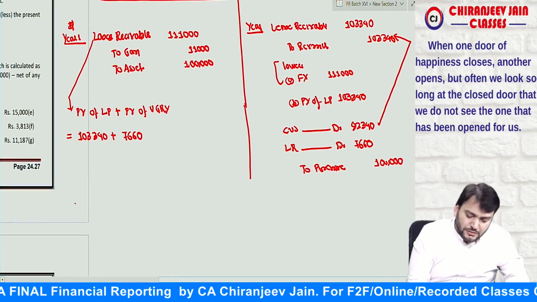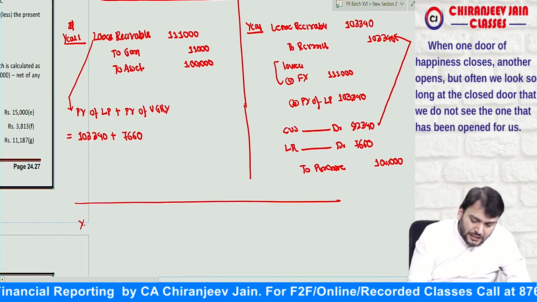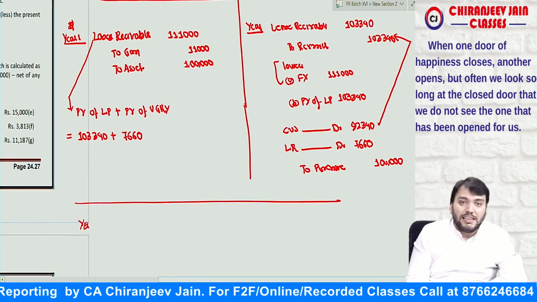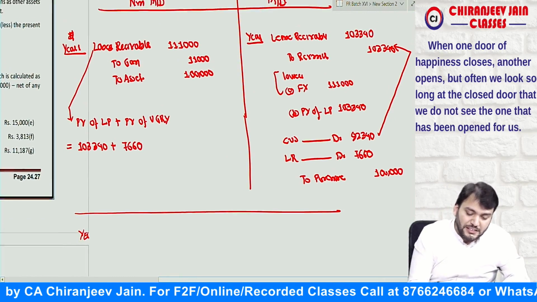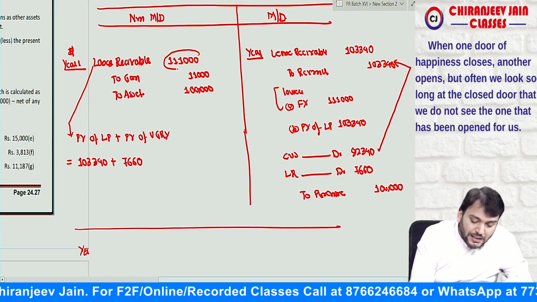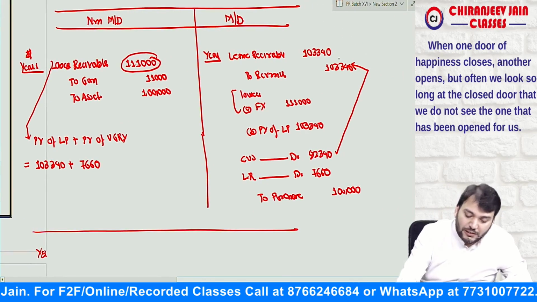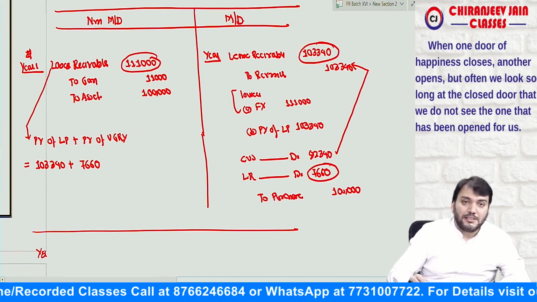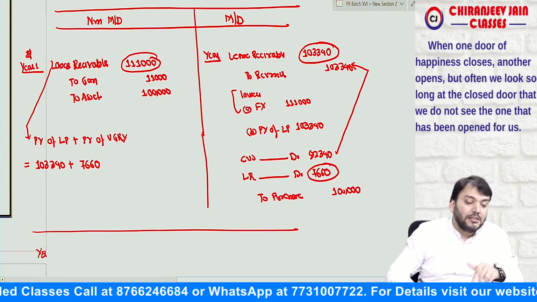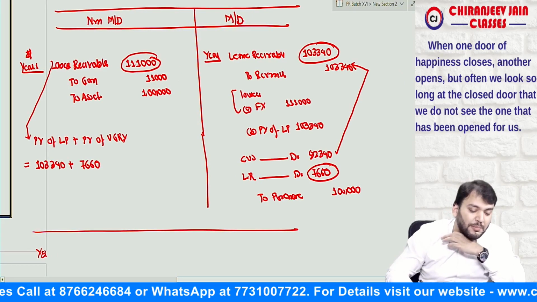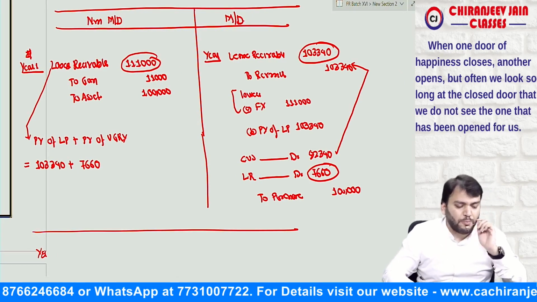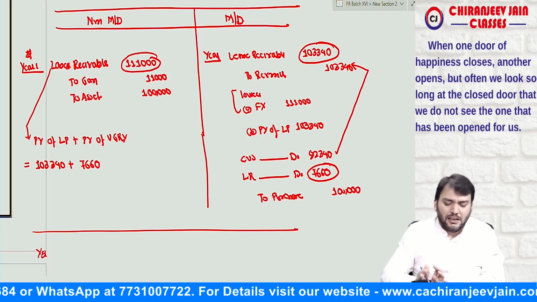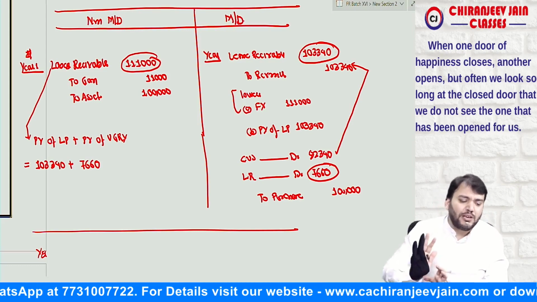Now we can proceed. At year end we recognize finance income. Finance income in this case will be calculated on 1,11,000, because this plus this will be 1,11,000 only, by taking the interest rate of 10.078. Understood? Then the further journal entry you can easily do.